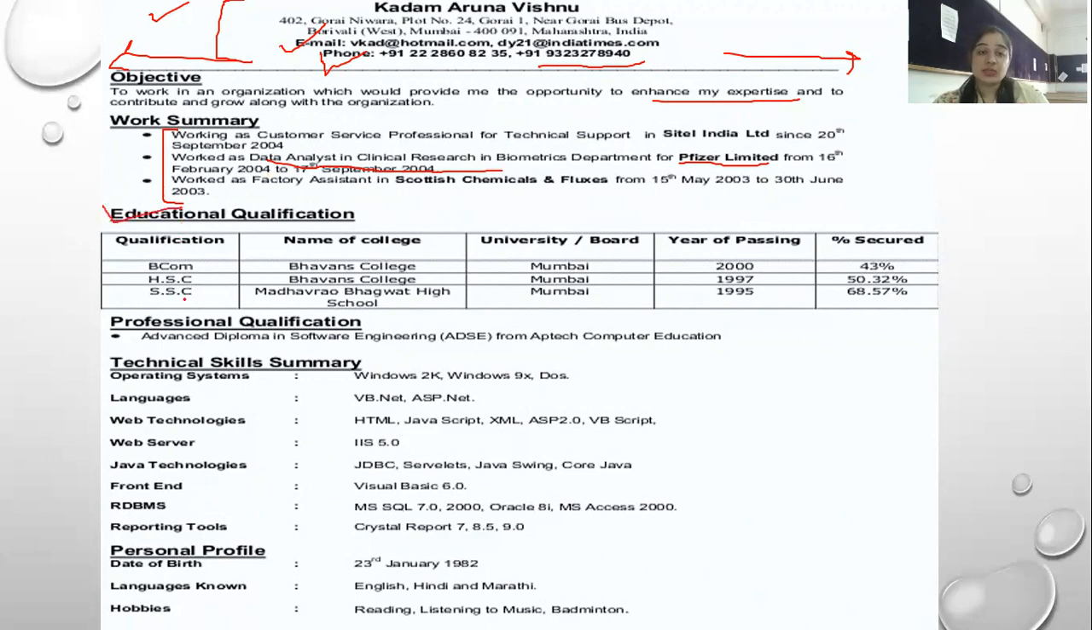educational qualification is stated, and any professional qualification that you have taken, like a diploma in learning a language or something. Then a technical skills summary: what operating systems you are comfortable with, languages that you know, web technologies, and various other domains which you can specify in your resume. Then a little bit of personal details have been mentioned, maybe your date of birth, languages known, hobbies. This can be plus or minus, right? So this is one of the samples.